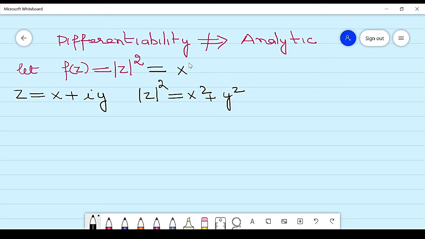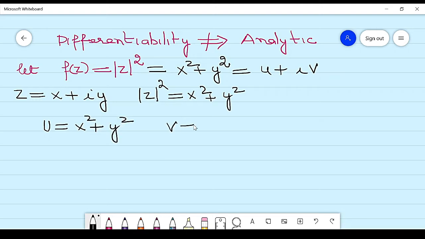If we write it in real and imaginary parts, the value of u is x square plus y square and the value of v is 0, because the imaginary part is 0.